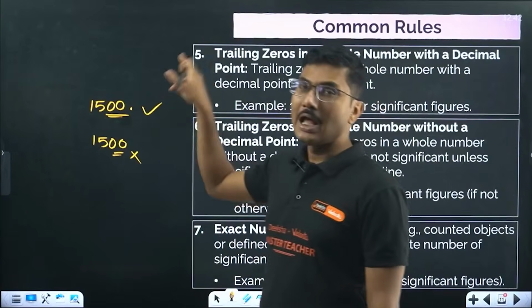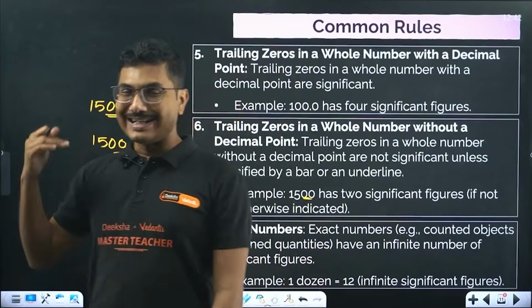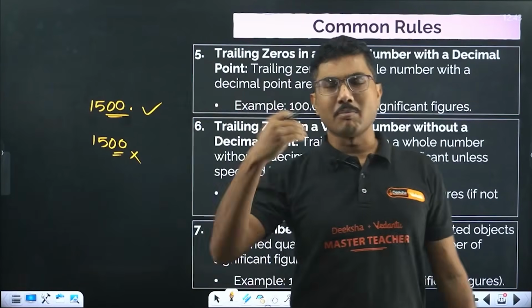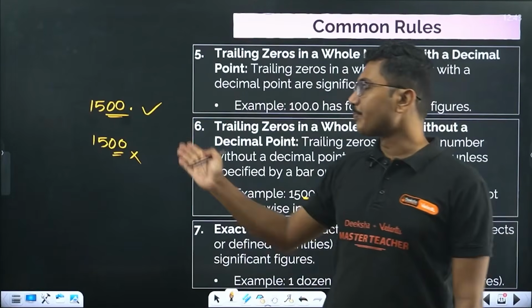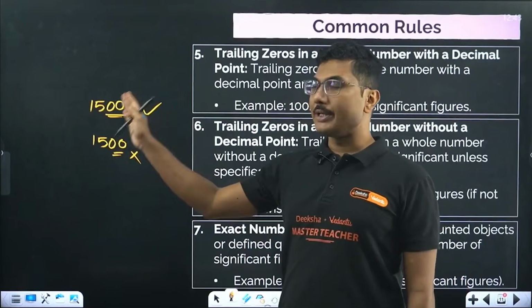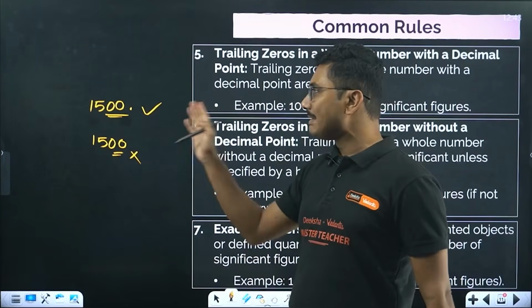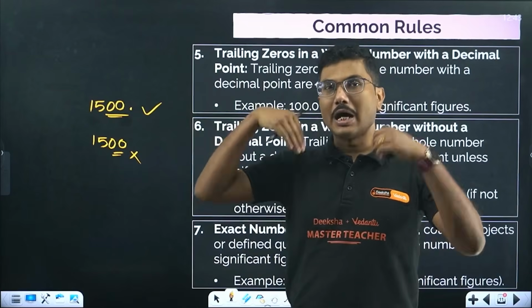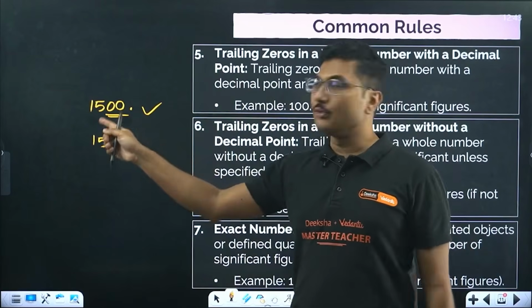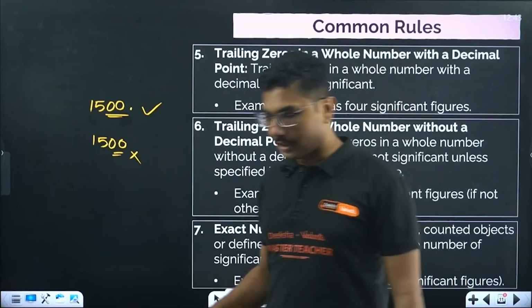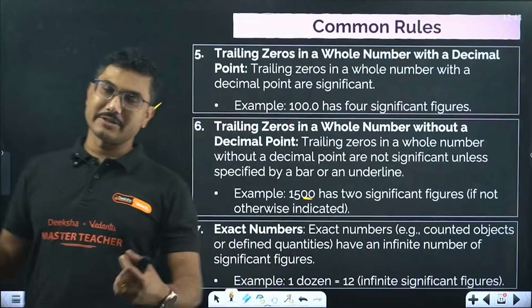If there is a decimal point, it means the device we are using to measure the length or mass or whatever quantity is capable of measuring quantities after the decimal as well. This is the exact value, so these zeros are significant. If there is no decimal, it's just a value.